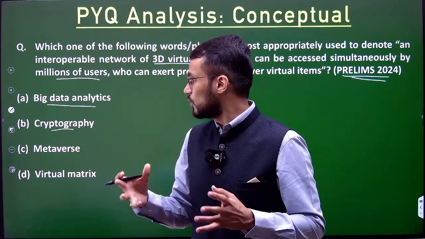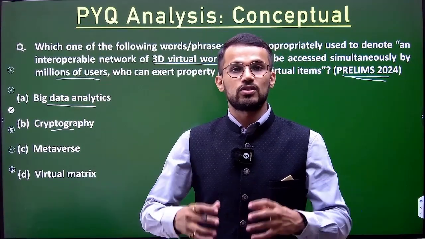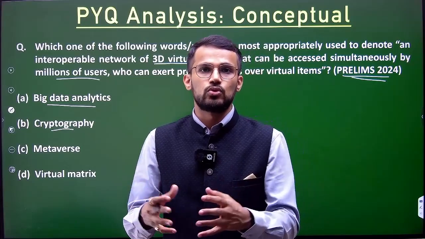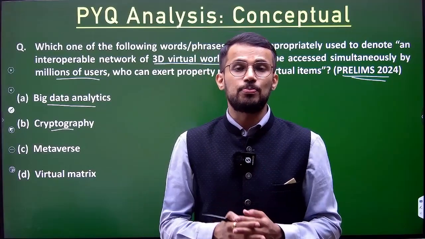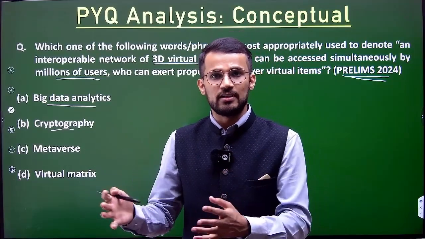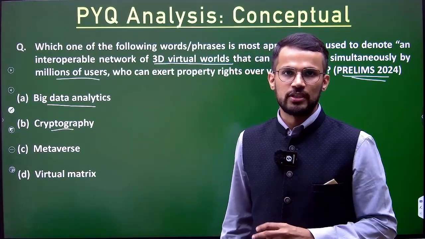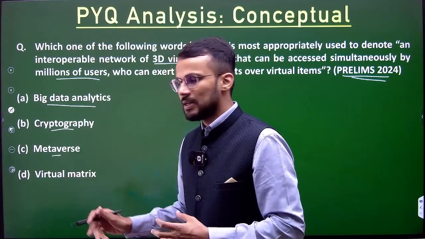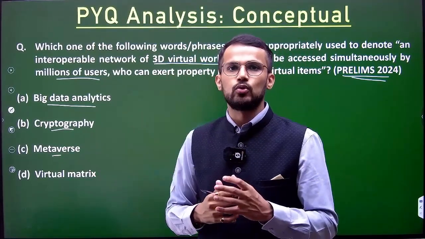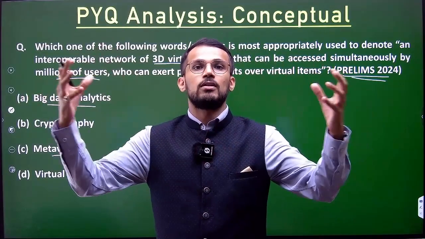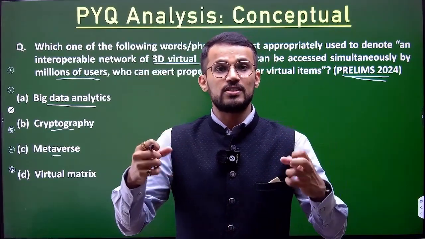Similarly, cryptography is again not explained in this particular explanation, because cryptography is a technique that is used for securing our message over a network like internet. That kind of practice of securing messages over internet is called cryptography, and that's why it is again not related to the explanation that we have had, right? Then metaverse, if you have studied, you'll be able to make out that okay, this is more related to metaverse, because metaverse will be having a parallel universe wherein we will be able to access various services simultaneously, right?